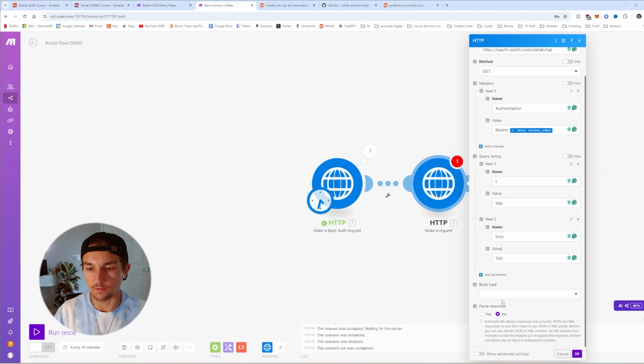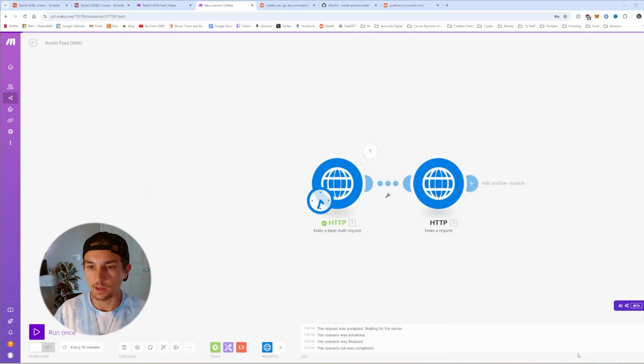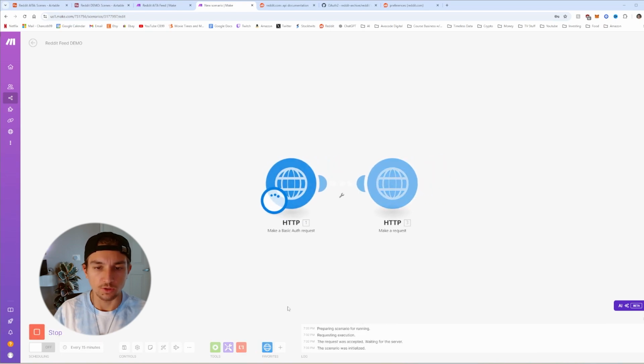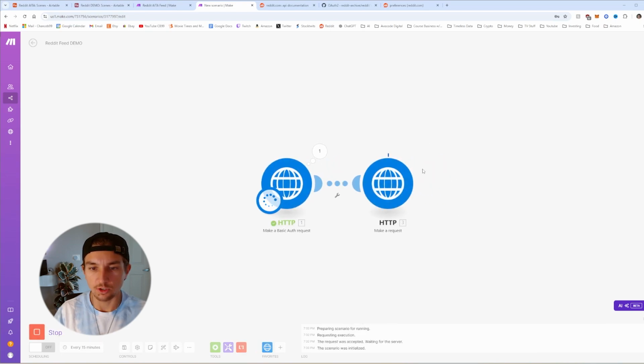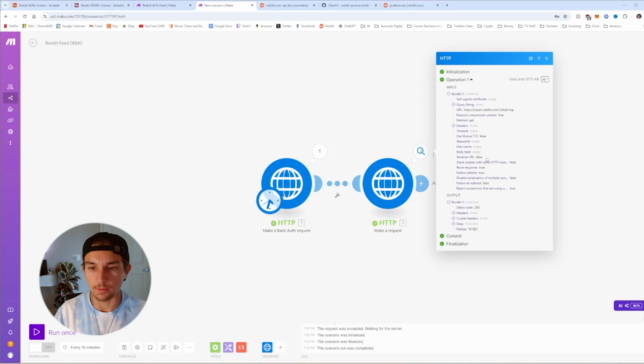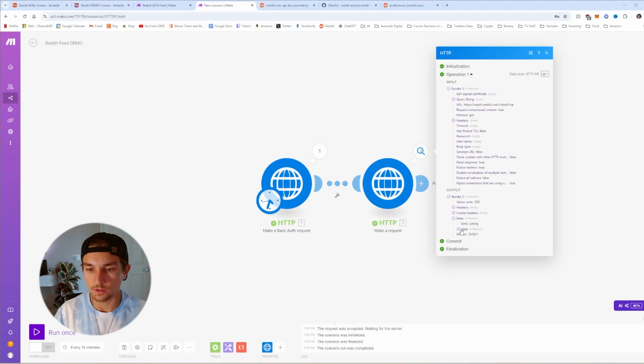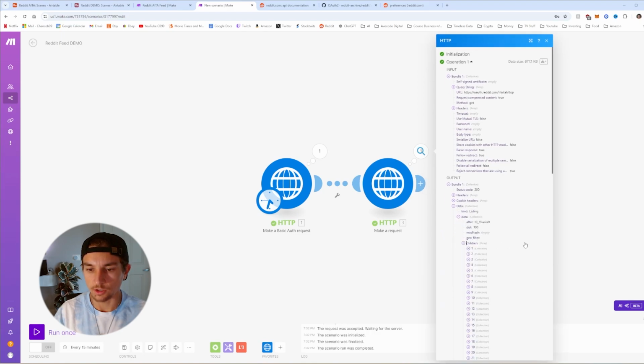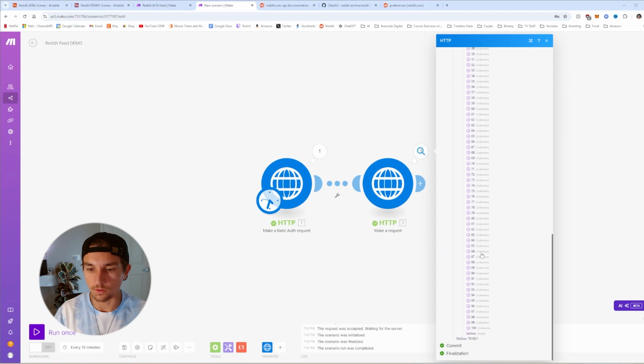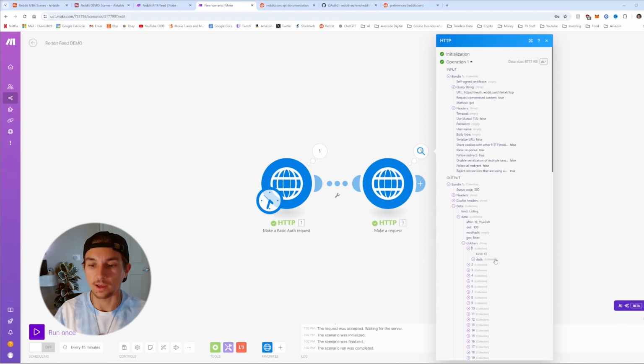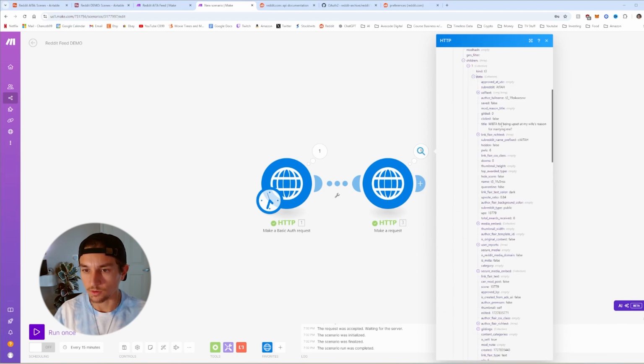Body type we can leave as is, and then we want to make sure we parse response, and then we hit OK. So if we run this, it should pull in the top Reddit post. There it is, data, children, and then these are all the top 100 for the day. See, "Am I the asshole for being upset at my wife's reason for marrying me?"